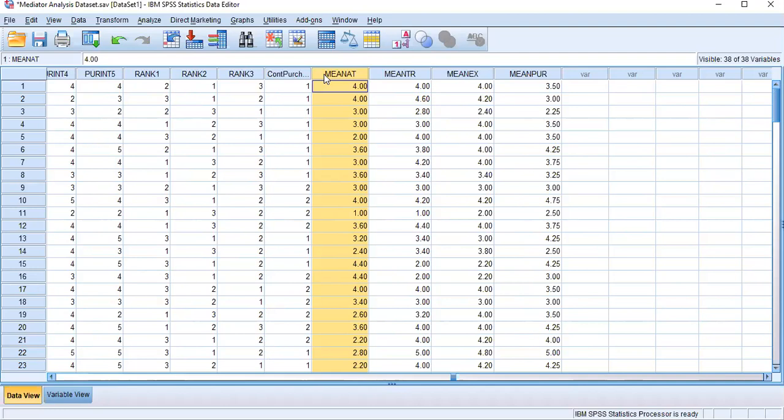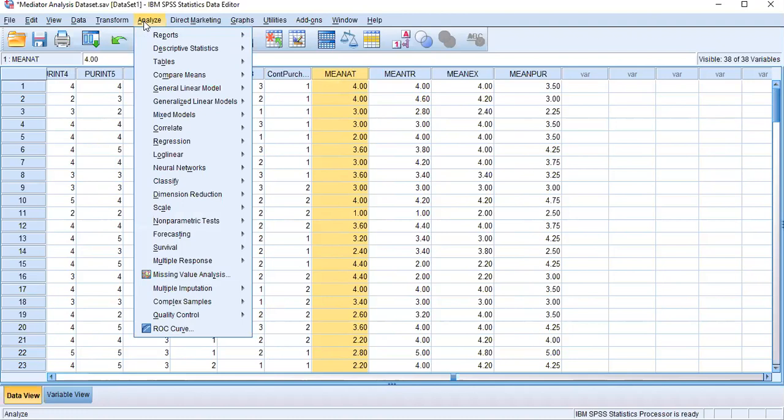Now, I believe you understand me, right? Since I have only two groups, under the mean difference calculation, I can run an independent sample t-test.